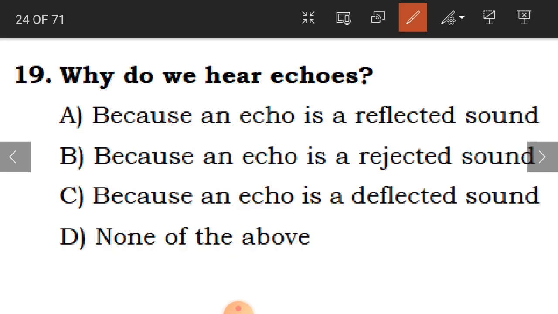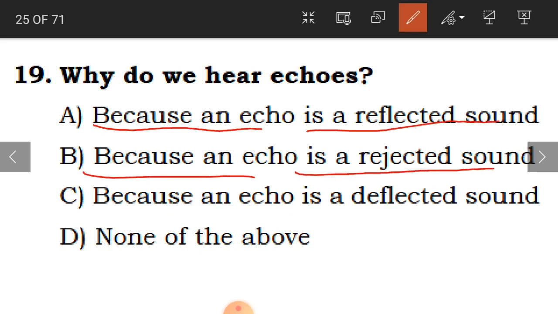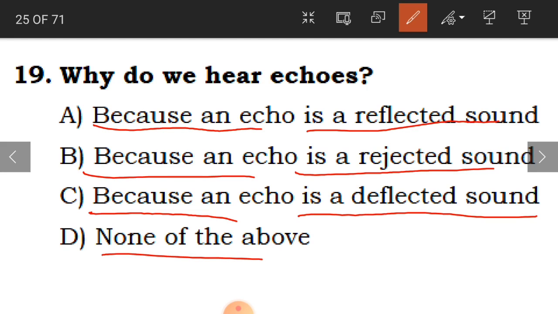Clear children? Now the 19th question is, why do we hear echoes? Sometimes we get our own voice repeated, that we call echoes. So why? Because an echo is a reflected sound, because an echo is a rejected sound, because an echo is a deflected sound, and none of the above.